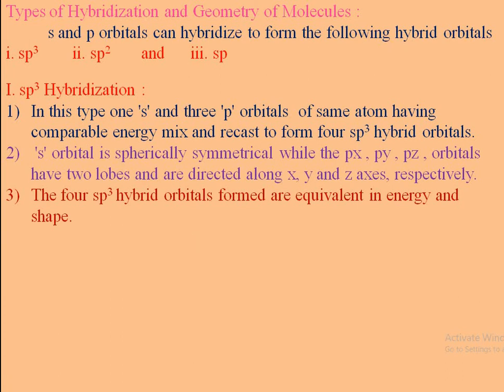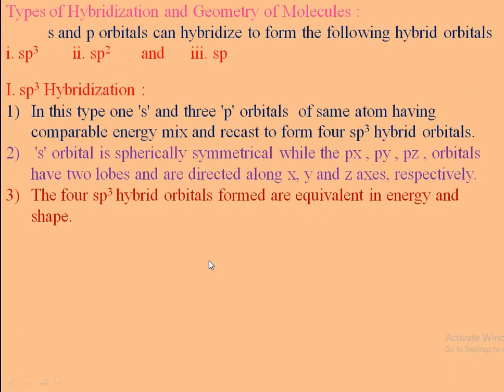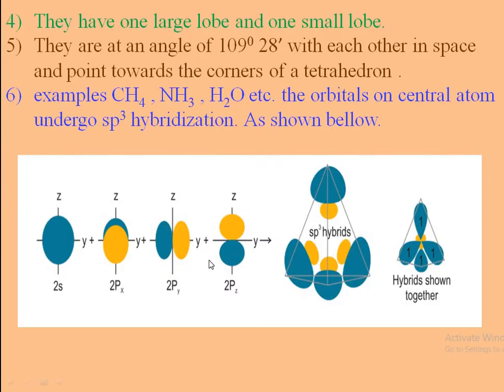The four sp3 hybrid orbitals formed are equivalent in energy and shape. This is the rule of hybridization. They have one large lobe and one smaller lobe. This is the characteristic of the hybrid orbitals.